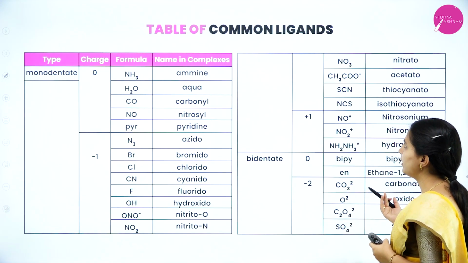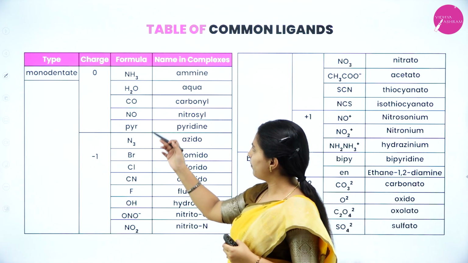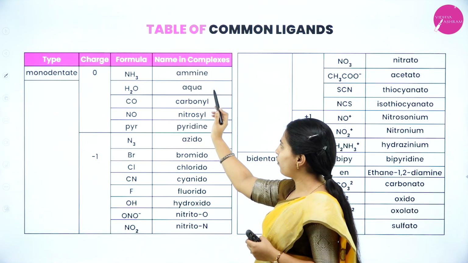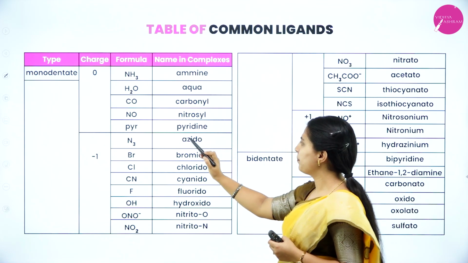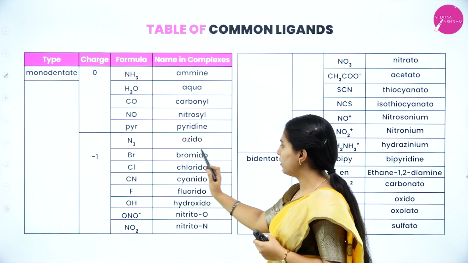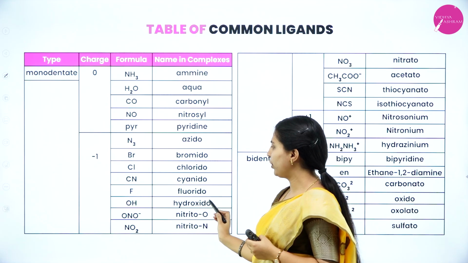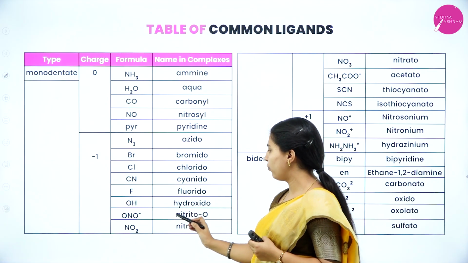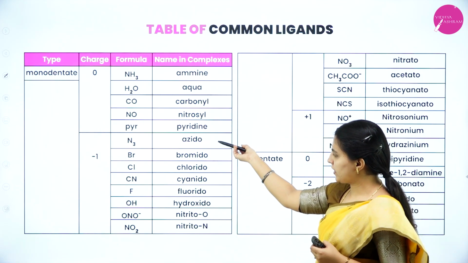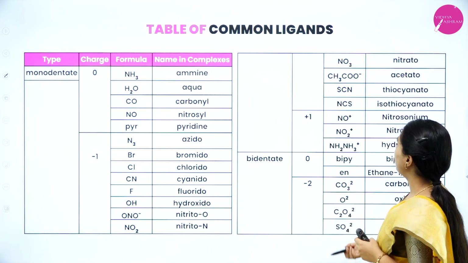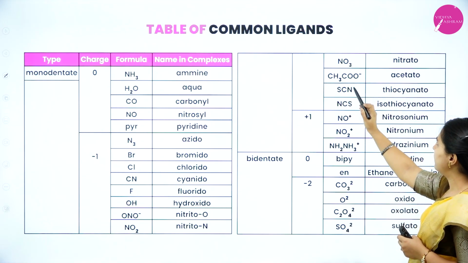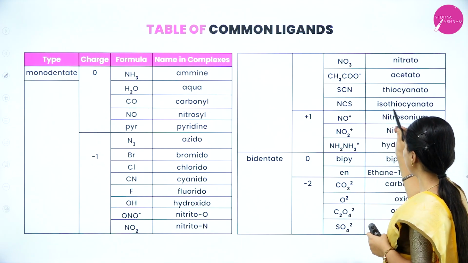Next, table of common ligands. Monodentate with 0 charge: NH3, ammonia, name in complex ammine; water, aqua; CO, carbonyl; NO, nitrosyl; pyridine, py; then with -1 charge: N3, azido; Br, bromido; Cl, chlorido; CN, cyanido; F, fluorido; OH, hydroxido; ONO, nitrito-O; NO2, nitrito-N; NO3, nitrato; CH3COO, acetato; SCN, thiocyanato; NCS, isothiocyanato.